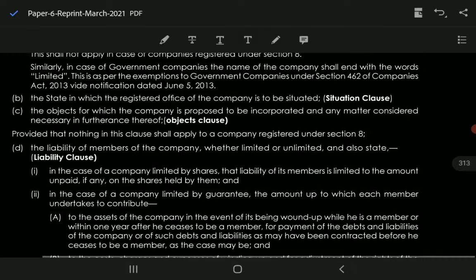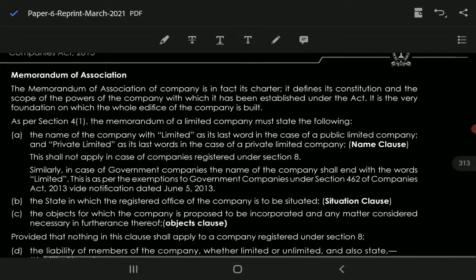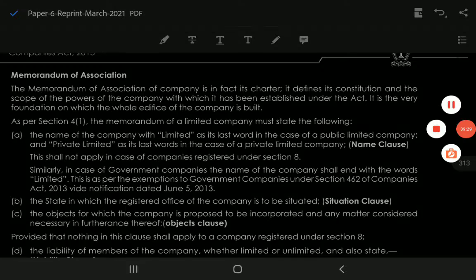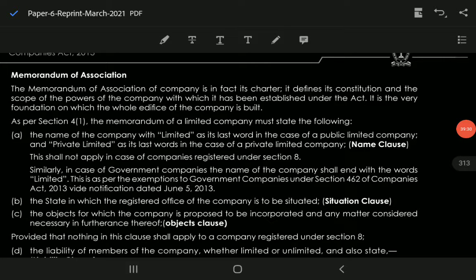ऑल आई हैव एक्सप्लेन्ड इन डिटेल itself. Okay, so this covers Section 4. Today itself I will be able to cover till Section 5, and the rest I will take in the next session. Okay, today we will complete Section 5, which is the Articles of Association.